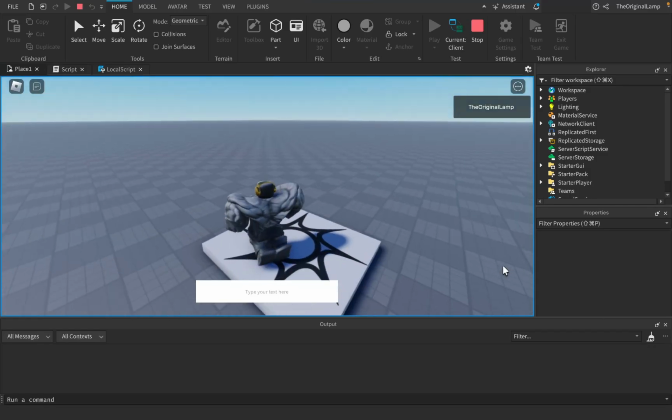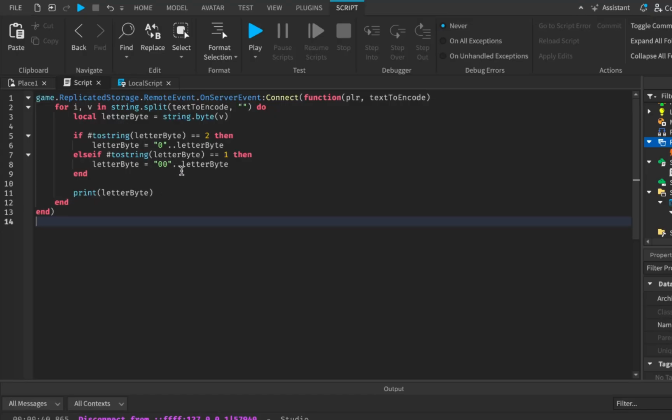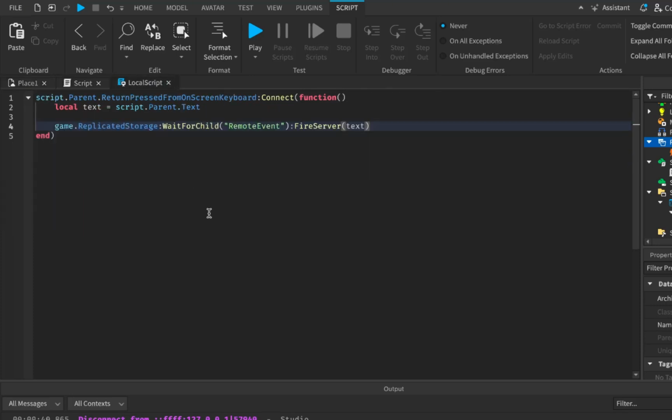So if I play the game, let's actually try this out. Type your text here. Let's type in my amazing password. This is a totally legit password. And if I hit enter, bam. As you might have noticed, those with a keen eye and high intelligence, that didn't print anything.